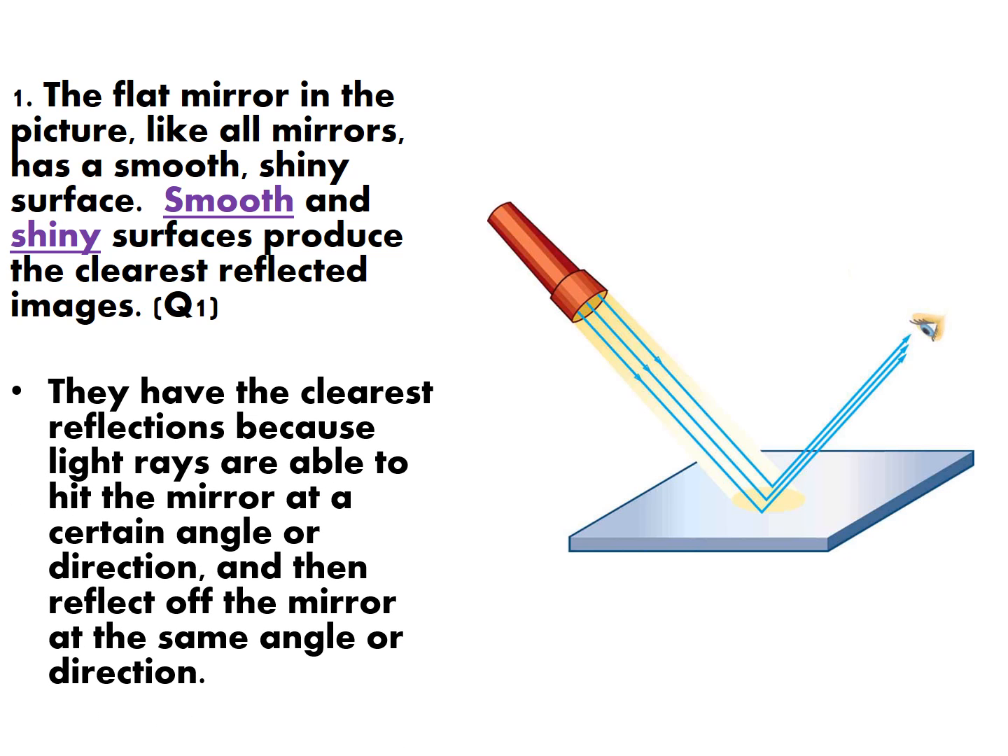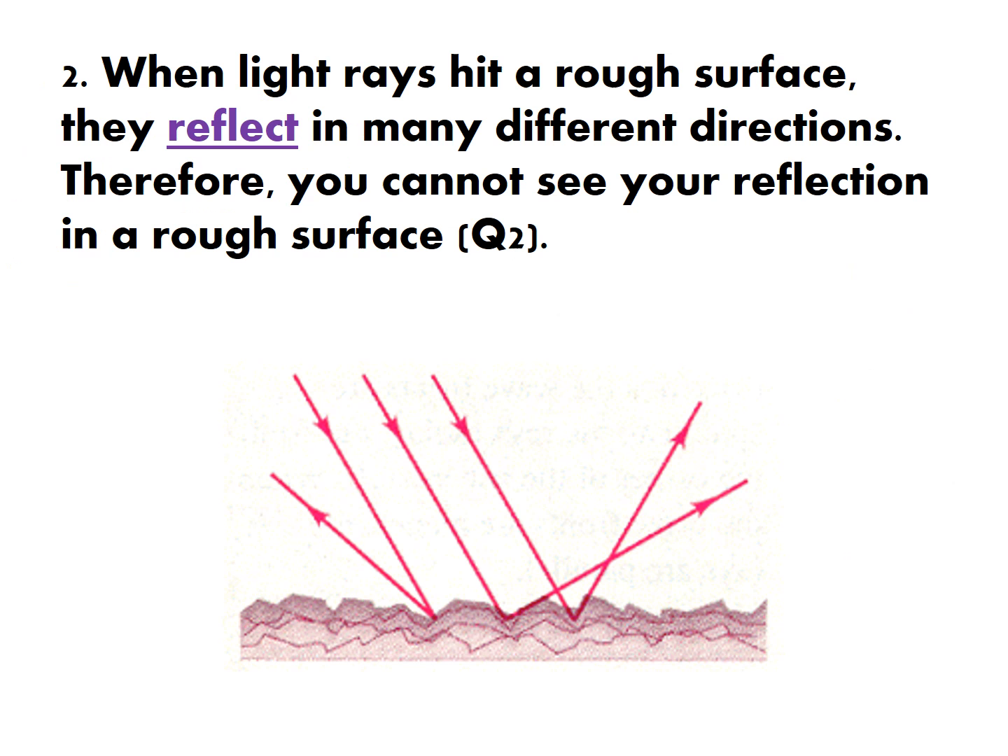They have the clearest reflections because light rays are able to hit the mirror at a certain angle or direction, and then reflect off the mirror at that same angle or direction. So pause here and make sure you have these down for question 1 in your notes.